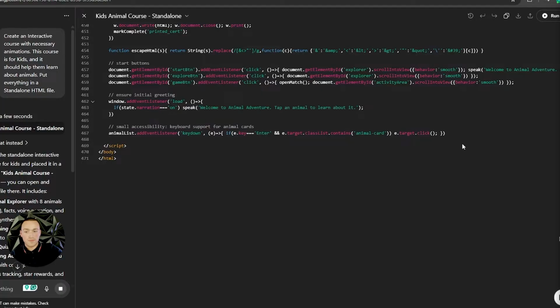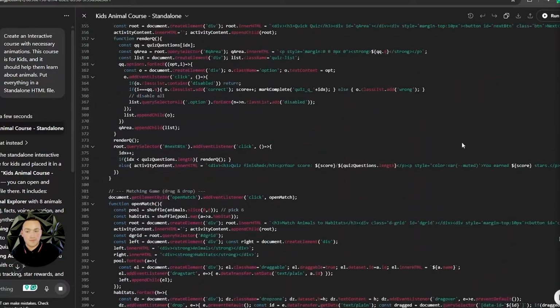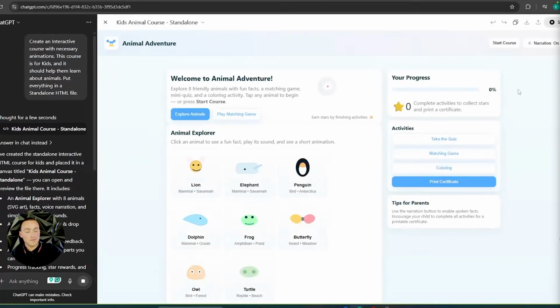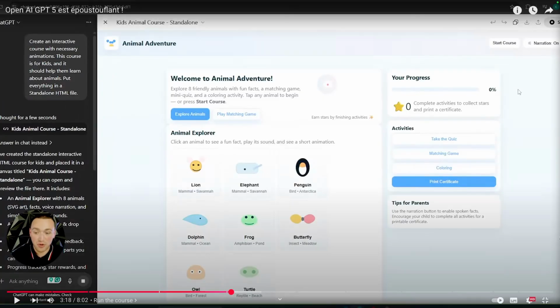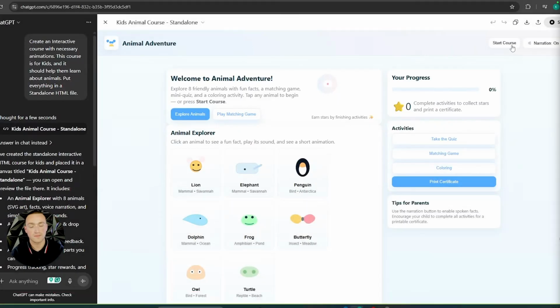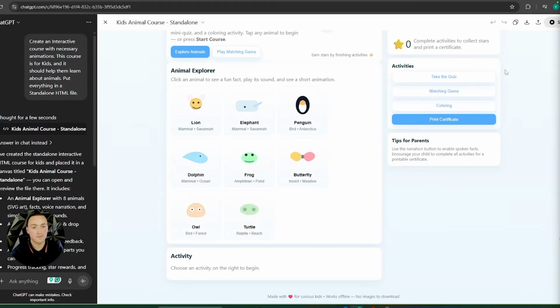It only took around 95 seconds and our program is ready. Let's click this run option. This looks amazing. The user interface of this course is really cool. Wow, the UI is actually great. I'm going to try the functionality of this course. Let's click this Start Course button.